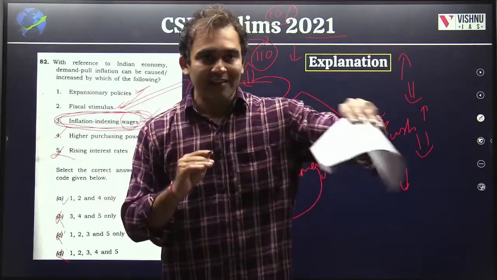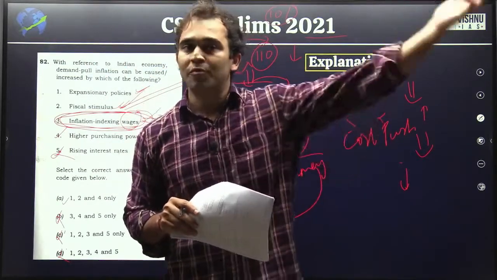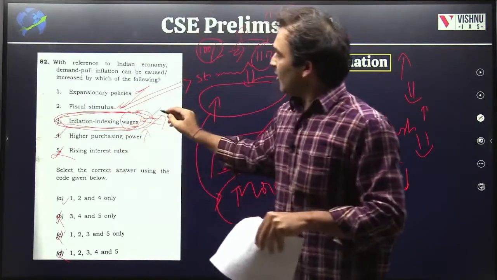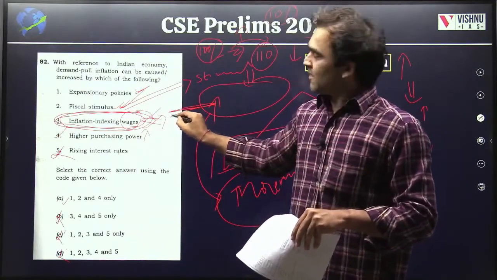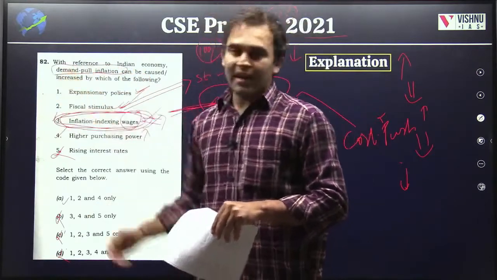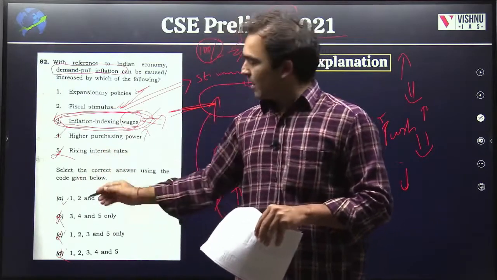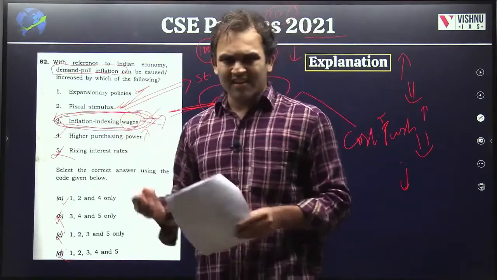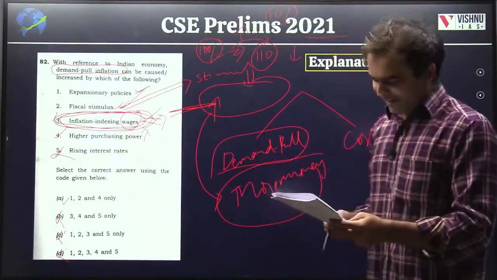Normally when wages are static and inflation is there, your demand will decrease because now it is out of bounds for a consumer. But in this case, it will at least keep the demand at the same level. Hence, you can say that this is not increasing, so there is no increased money in the hands of people. So even with the exclusion criteria, you can come up with this as the answer. Or else, if you know what inflation indexing is, your friends can tell you. We have discussed inflation indexing in.